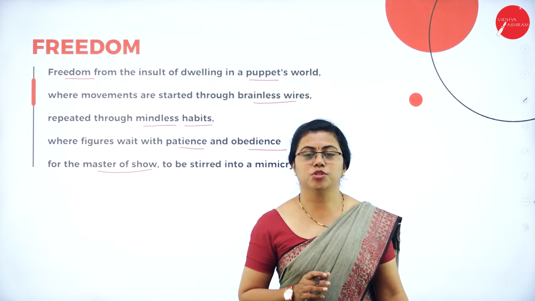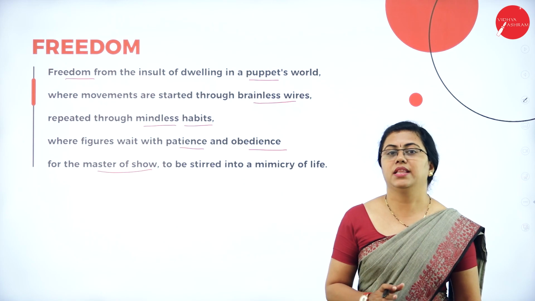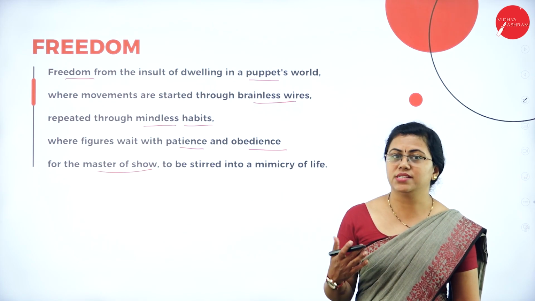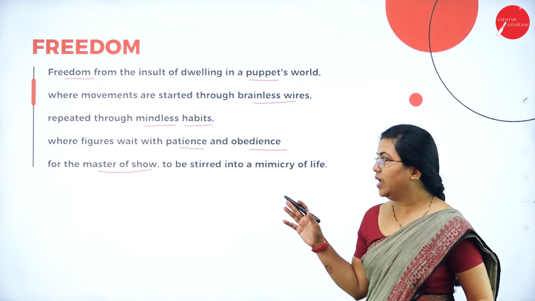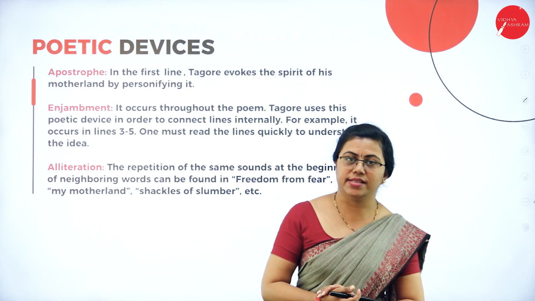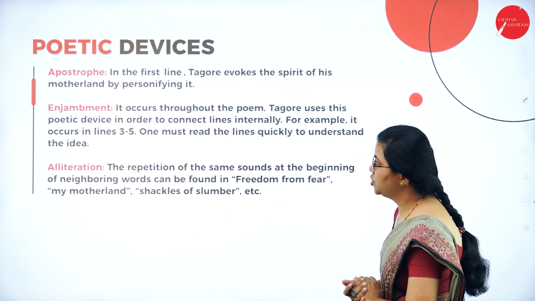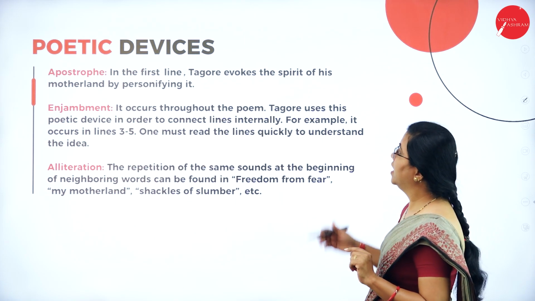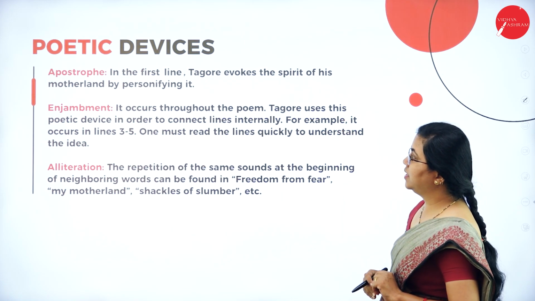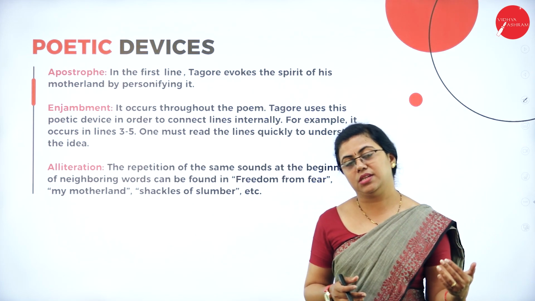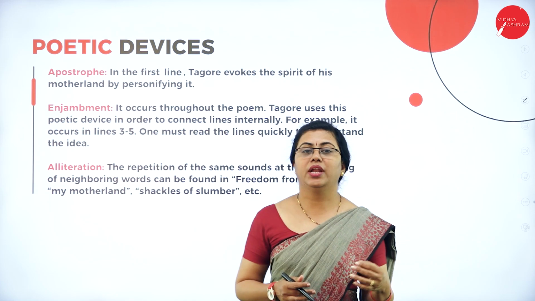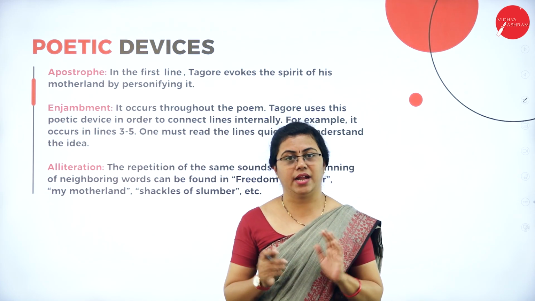Yes, Rabindranath Tagore's poems are a little difficult to understand, but they will have profound meaning. If you understand it properly, it will usually be a very wonderful poem. So now we'll understand the poetic devices. First thing is apostrophe, that is in the first line. Tagore evokes the spirit of his motherland by personifying it. When somebody doesn't have life, you're talking to that as if it has a life, usually to refer to abstract ideas.